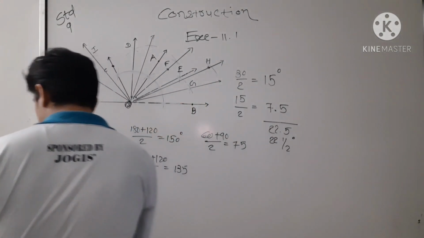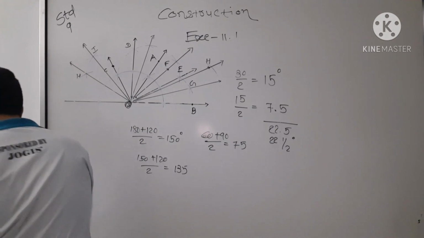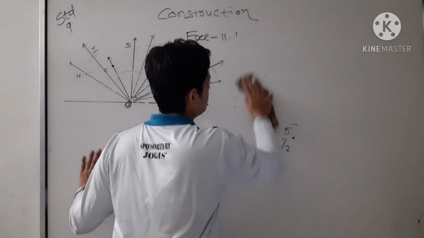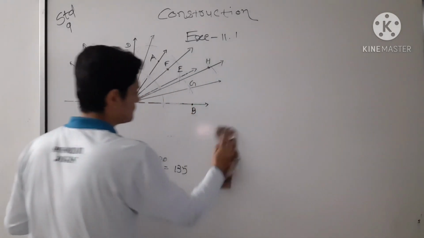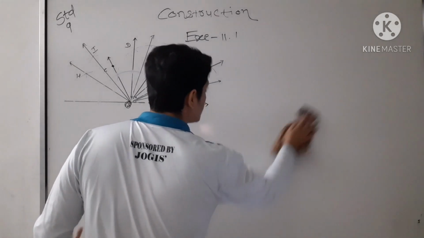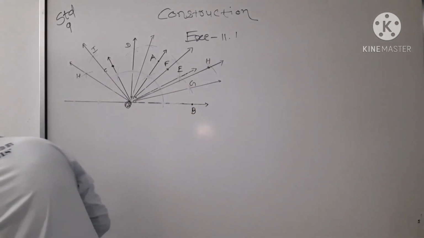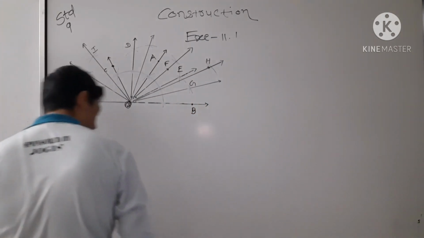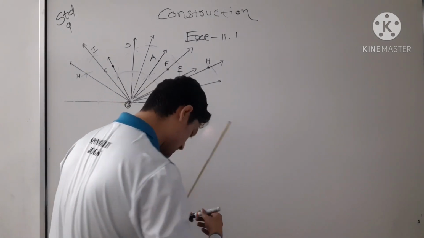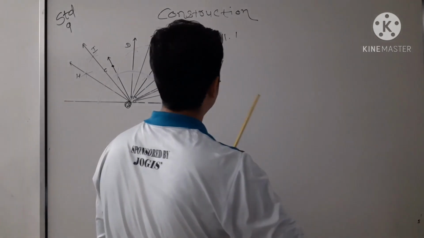Last but not a least, equilateral triangle we have to draw. Then now we have to just draw one straight line. Okay, we have to draw just straight line.